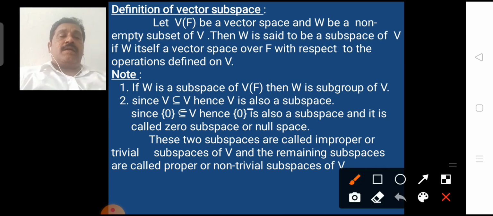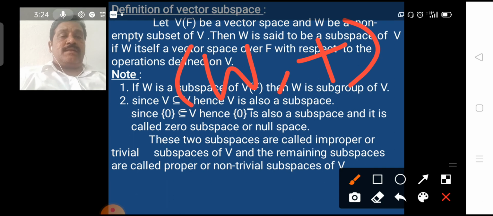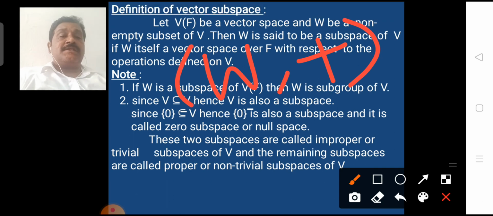If W is a subspace of V, then (W, +) is a subgroup of (V, +). That is, (W, +) is a group.